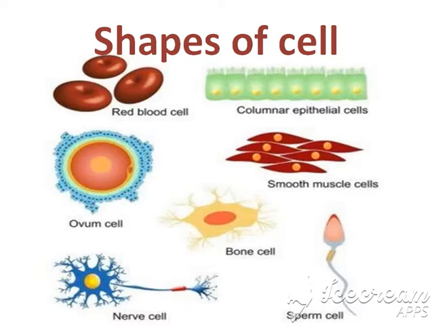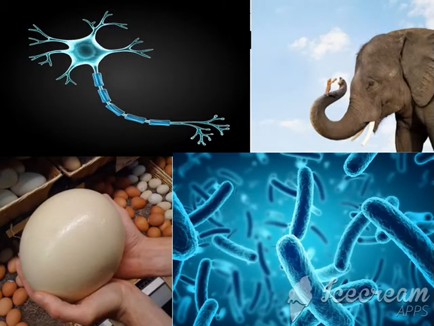Then the size of the cell. Most cells can only be seen with a microscope. The smallest cell discovered is a bacterium with a size of 0.1 to 0.5 micrometers.